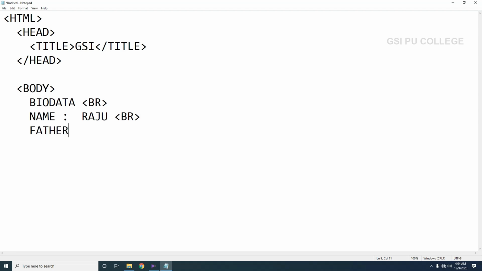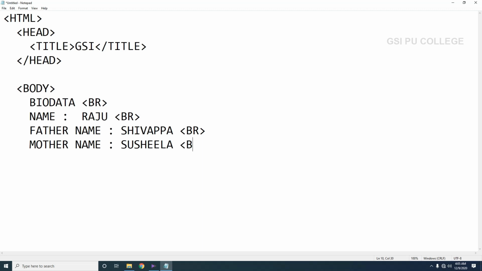Father name, for example Shivappa. Then we have to make use of the BR tag, closing this. Next mother name, we can write Sushila and BR tag.